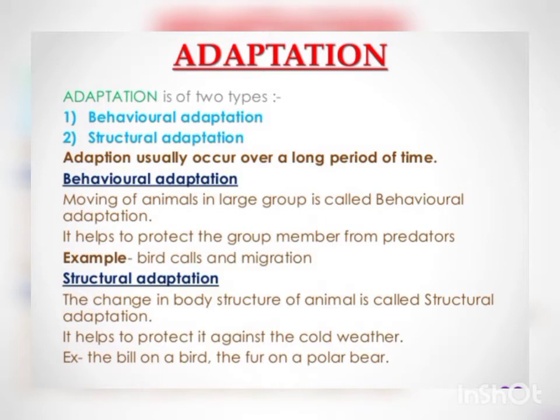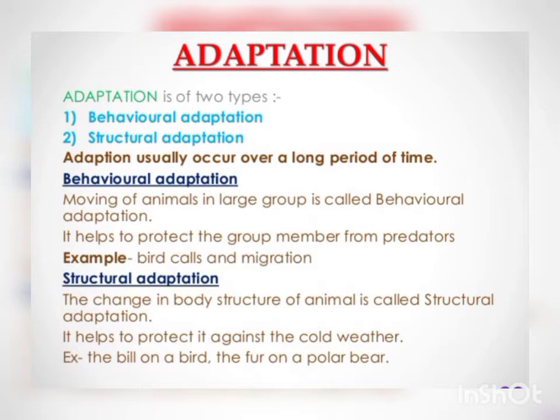The first one is behavioral adaptation. Moving of animals in a large group is called behavioral adaptation. And what is the use of this adaptation? It helps to protect the group members from the predator. An example is bird calls and migration.